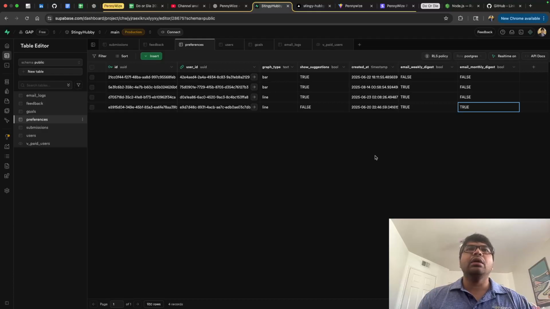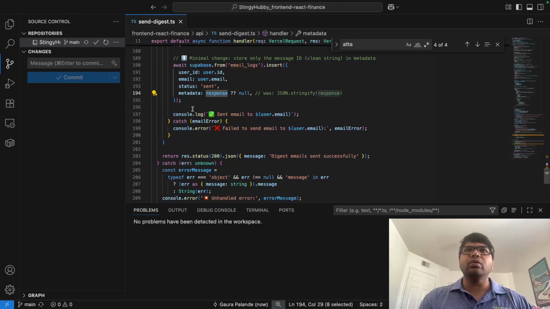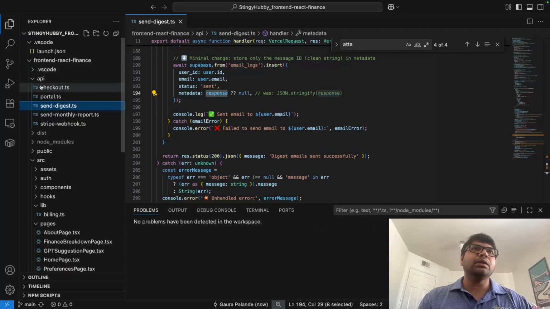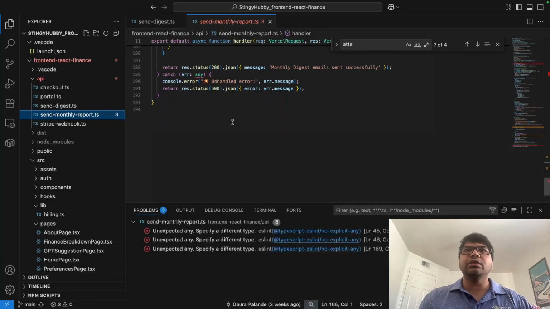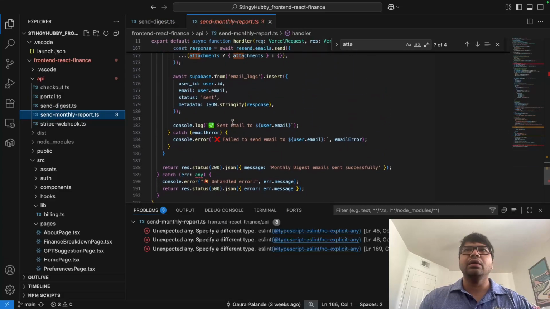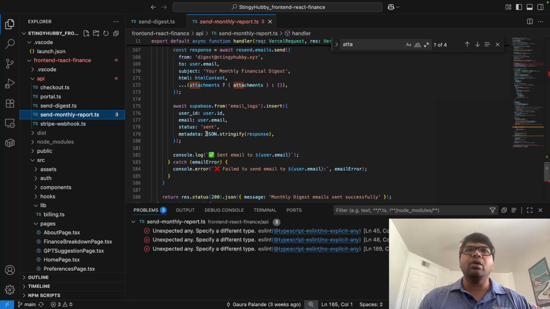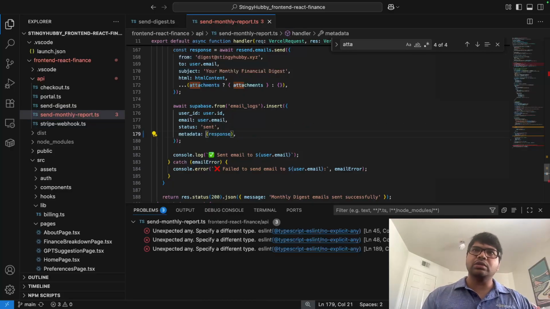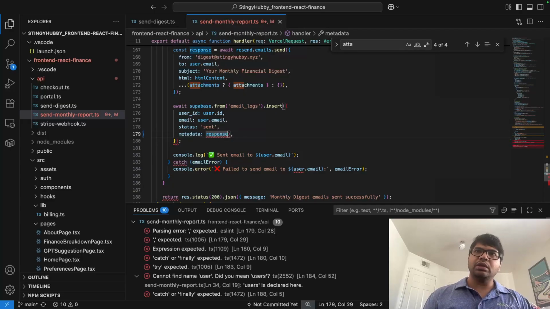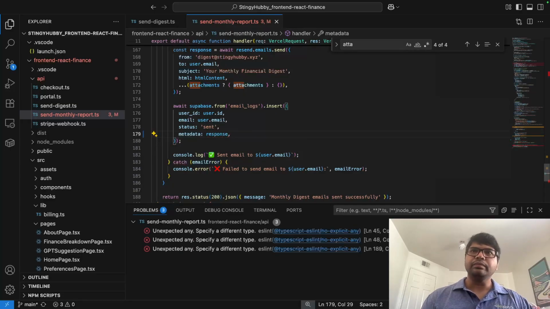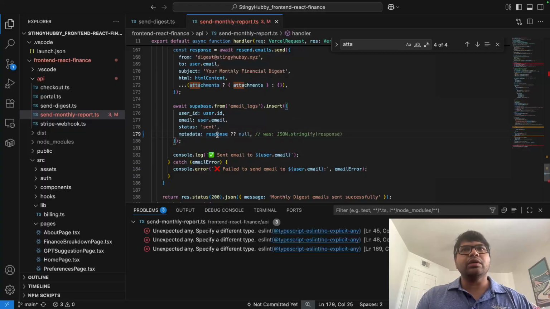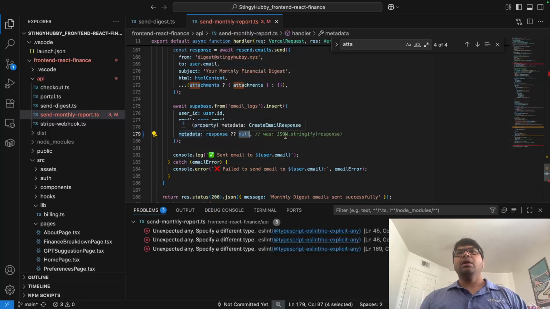And then later on, we have monthly. So I just want to confirm one thing. I would go to the code, go to the monthly report, and even in this one, we are sending to email logs. So what I would do is remove this JSON response and have it null. So I would say okay, this is good. If the response exists, then it will have it in the metadata. If it is null, then it will be saved as null.